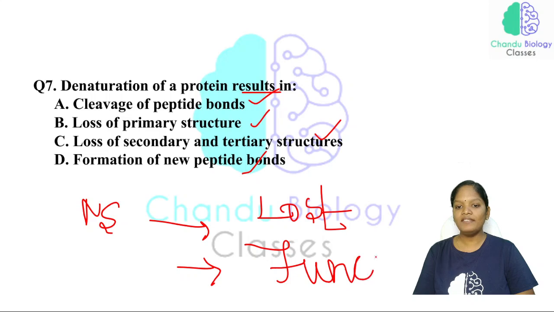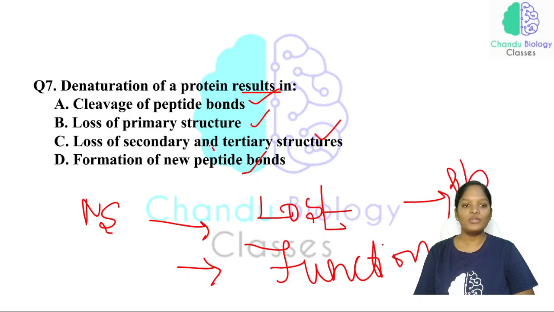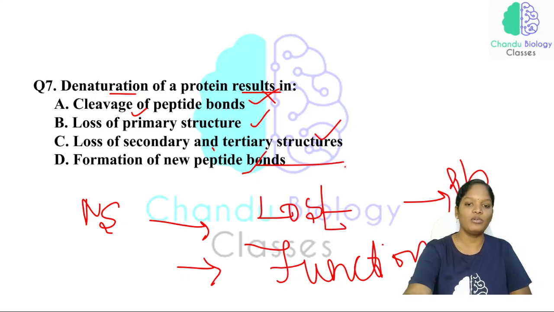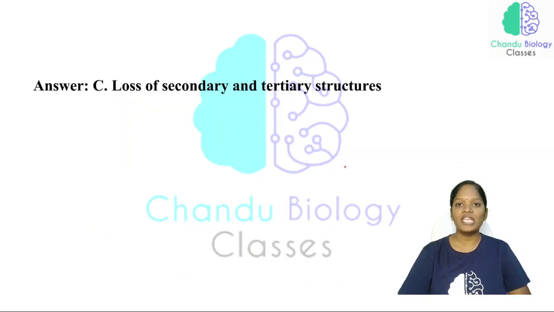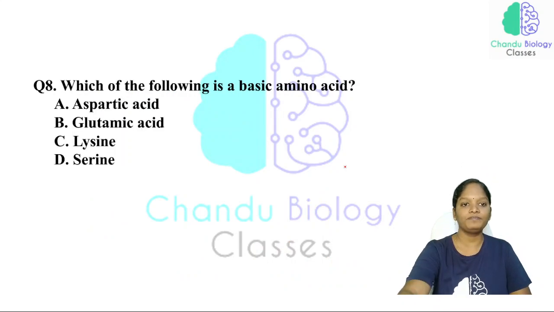The biological activity done by this native protein has been lost, but the peptide bond will not break. So the statement that denaturation of a protein results in cleavage of peptide bonds is wrong. And the answer will be loss of secondary and tertiary structure. So all the structure has been lost.